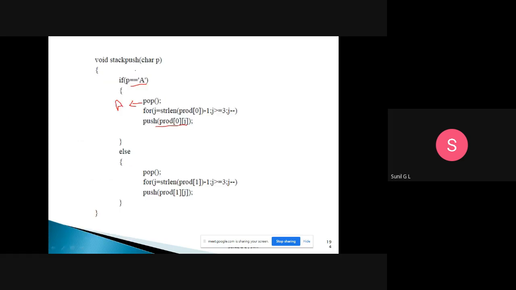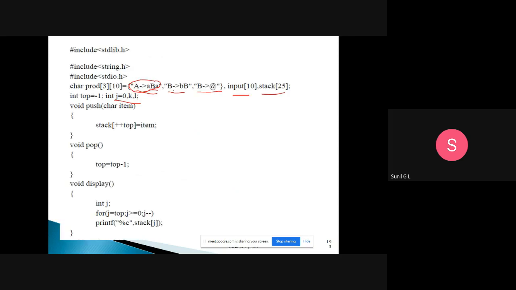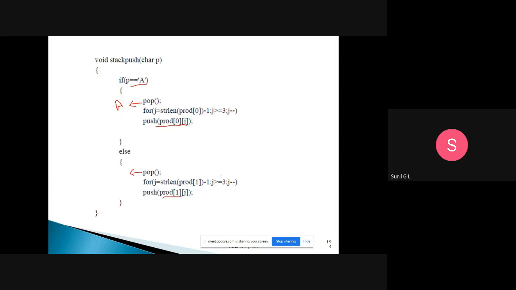Else, if it is not a, it will be b. So you need to pop that from the stack. Then after that you need to push the production, that is b tends to small b capital B. This we push into the stack in reverse direction. So we are pushing the result of those productions in reverse directions, and we are taking the symbol out of the stack.